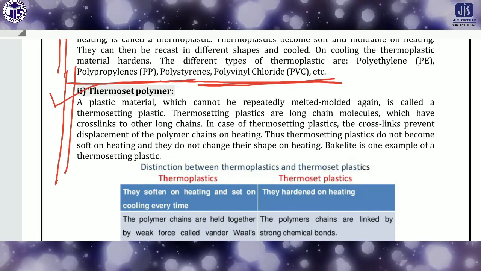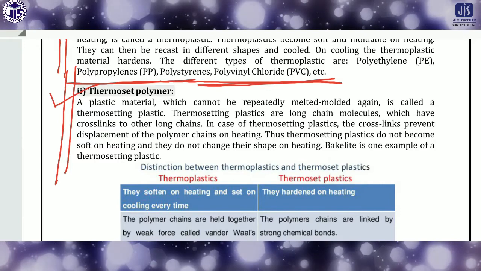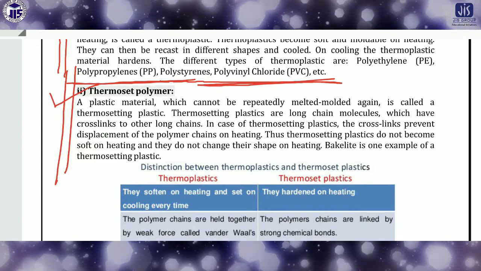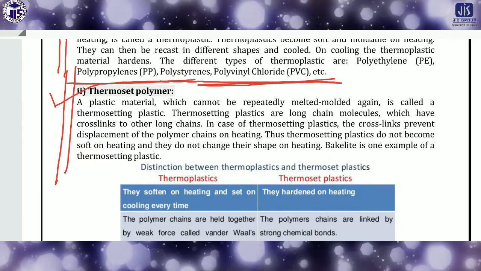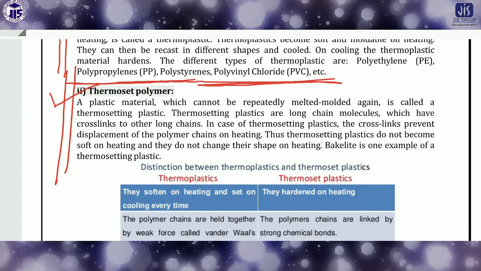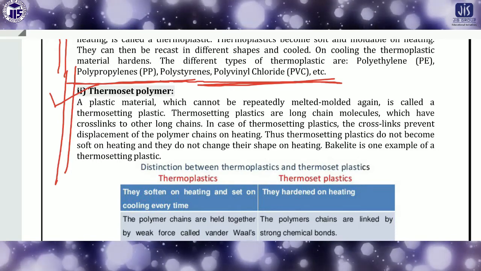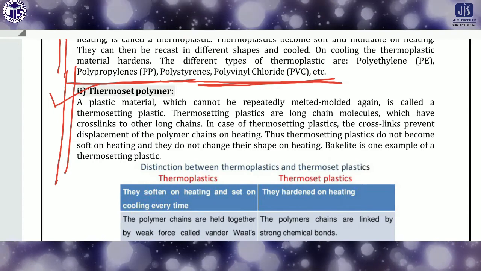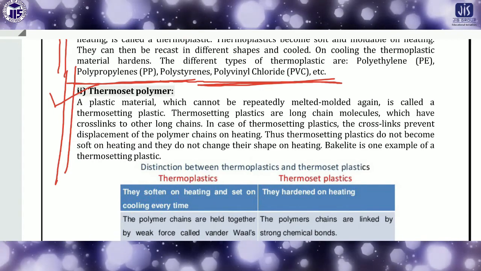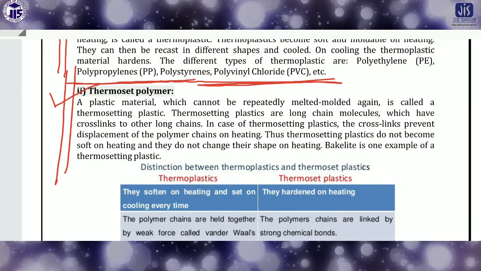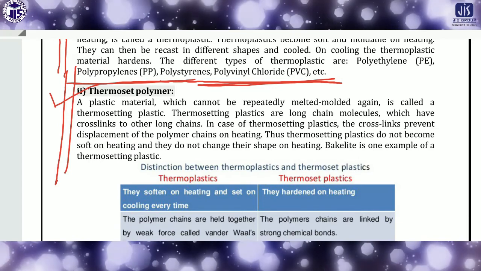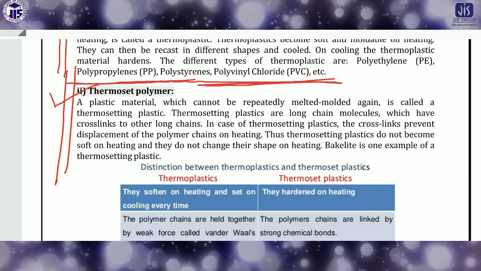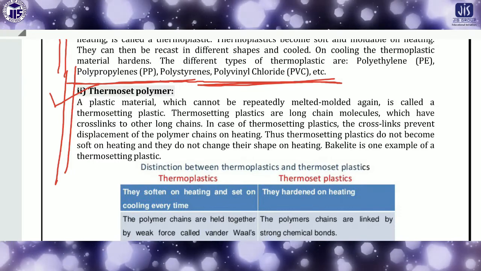The bonds break down permanently. So if we remove the heat, then the polymer will not come back to its original structure or original shape. We will not get back that exact polymer which was there before application of heat. So these kinds of polymers are called thermosetting polymers.